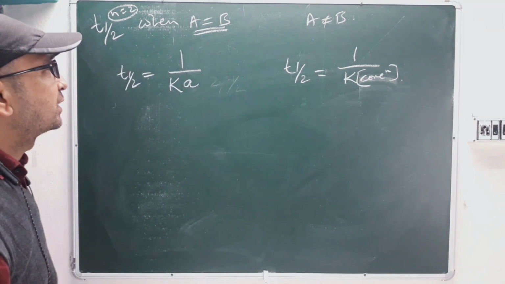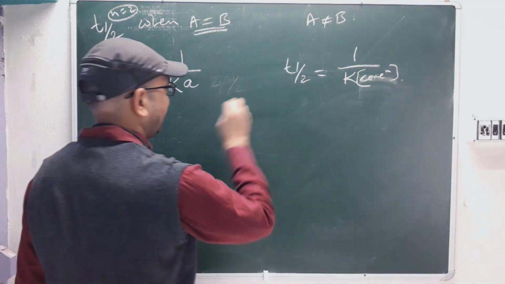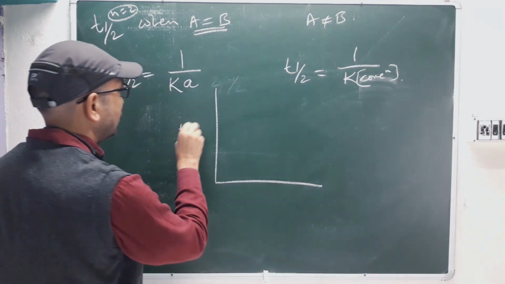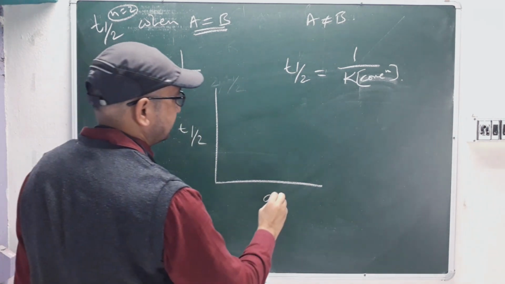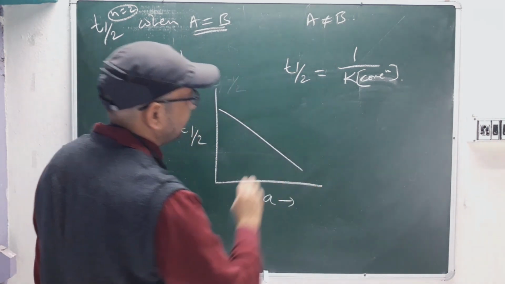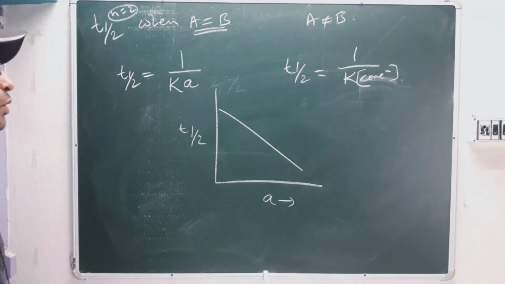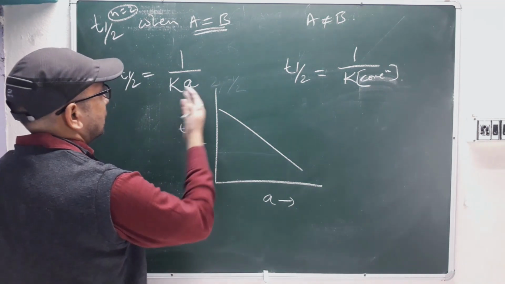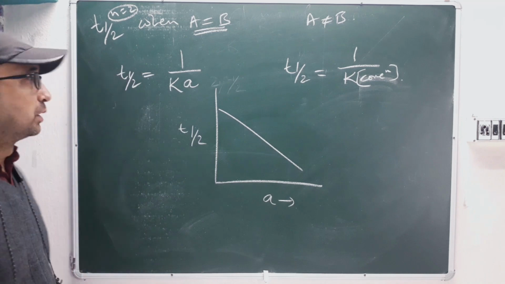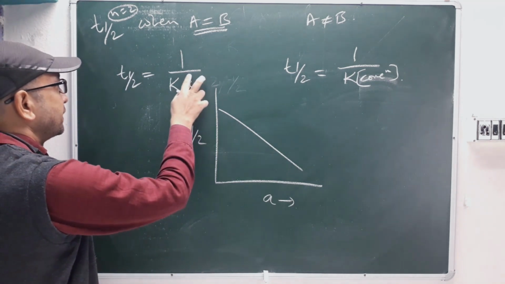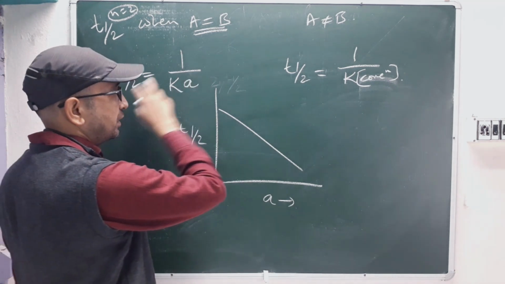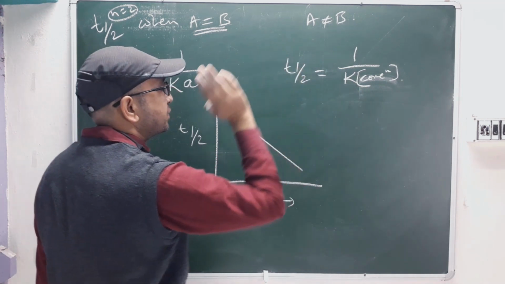So you just see how this graph is looking. Both graphs will look like this if you take T half against concentration. If the concentration is increased, T half will be less. Here also, concentration is increased, so T half will be less.